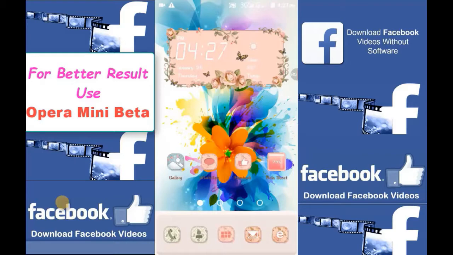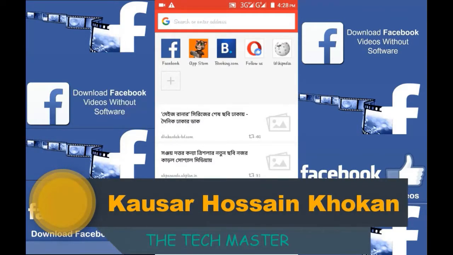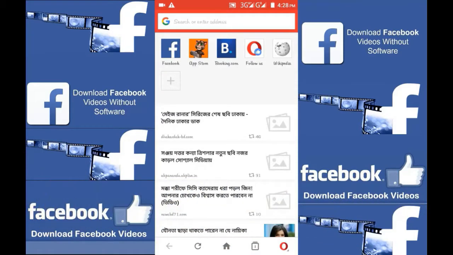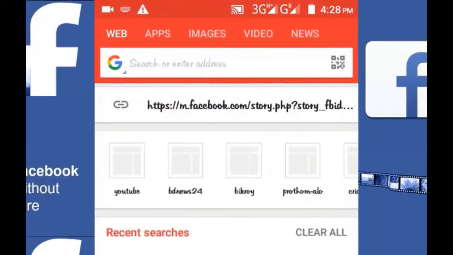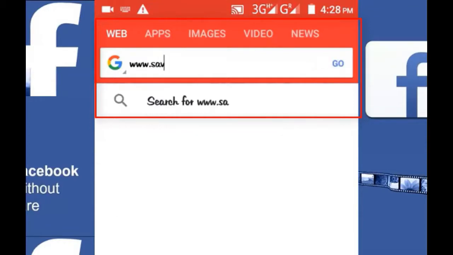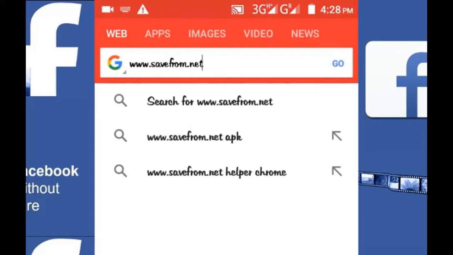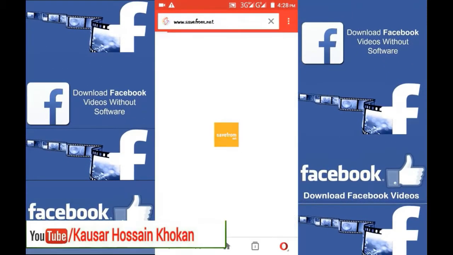Firstly, open any of your browser. Now you have to visit a website named savefrom.net. I am spelling the website again: www.savefrom.net. Now press on go and wait.